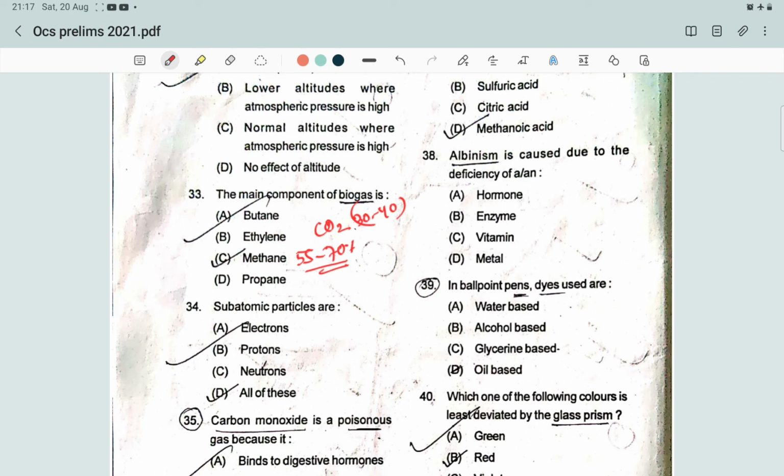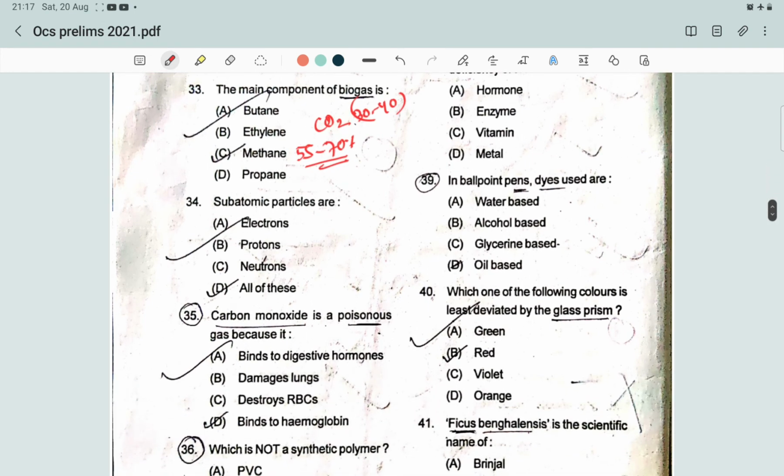Next question, subatomic particles are. So what is a subatomic particle? It is a particle that is smaller than the size of an atom, and an atom is divided into three subatomic particles: electron, neutron, and proton. Electron is a subatomic particle of an atom, proton is also a subatomic particle, and so is neutron. So the answer will be all of these.